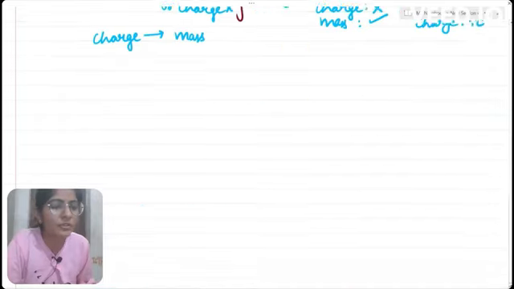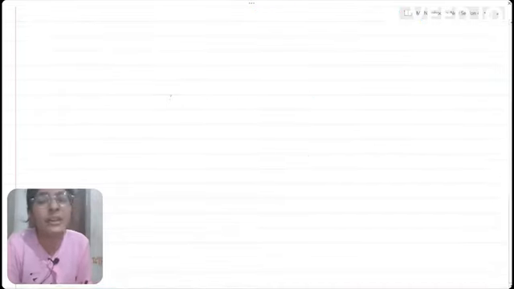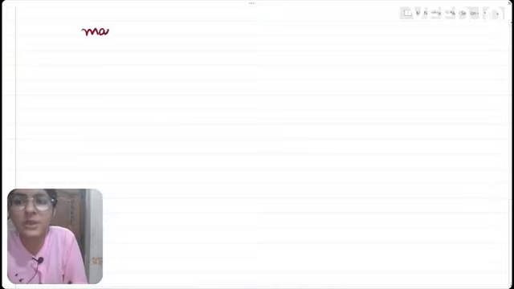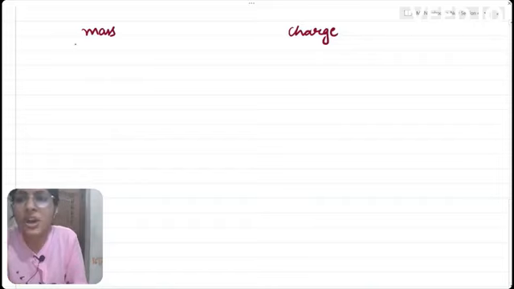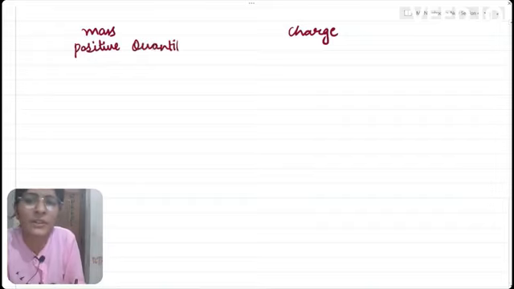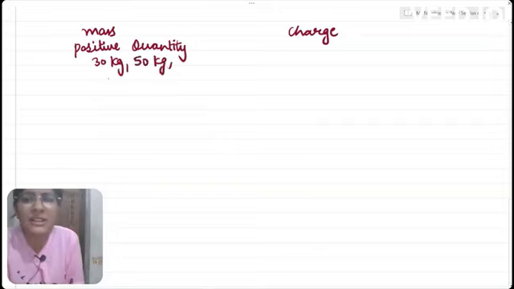Now we move towards the difference between charge and mass. What is the difference between the mass of a particle and the charge of a particle? First of all, mass is always a positive quantity. We always say that the mass of a body is 30 kgs or 50 kgs, etc. We never say that the mass of a body is minus 30 kgs.